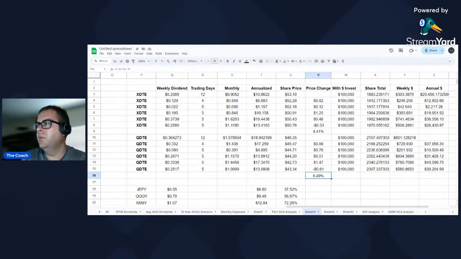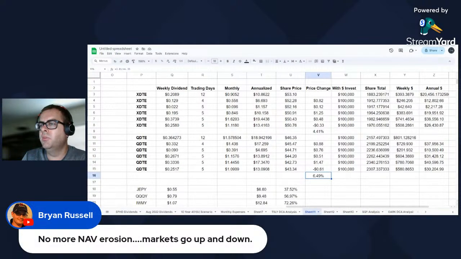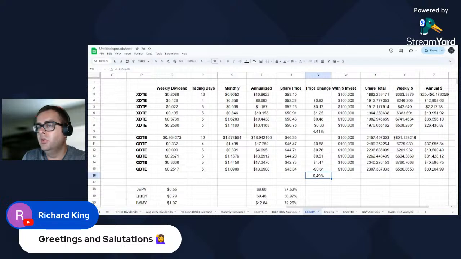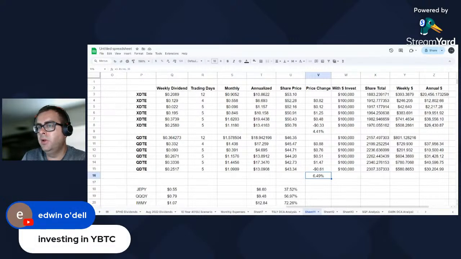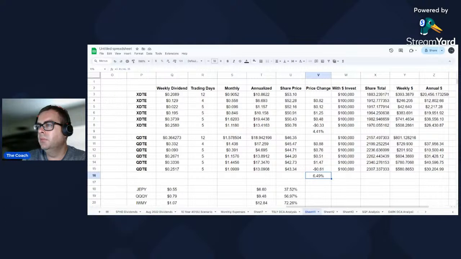Let's see if we've got any comments here. "No more NAV erosion, markets go up and down." Well, it's true, but we are going to have that when the dividends are high and when they get paid out. Welcome, almost first again. We've got Edwin Odell investing in YBTC. Yeah, try to take advantage of some of the crypto momentum this year, right?